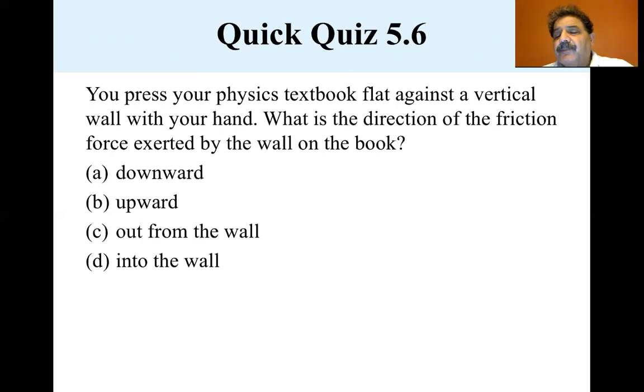Well, it's upward. Gravity is the force that's making your book want to go downward. If the gravitational force is downward, the friction force is upward. So it's upward.